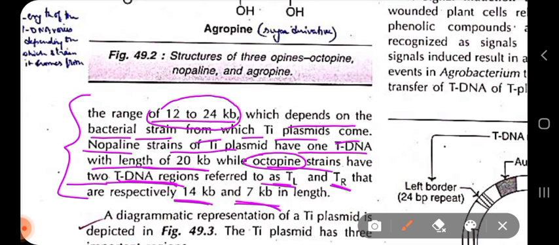Like Nopaline strains of Ti plasmid have only one tDNA region, right? And the length of the tDNA in Nopaline strains of Ti plasmid is 20 kb. While if you see the octopine strains of Ti plasmid, they have two tDNA regions, referred to as TL and TR, which are 14 kb and 7 kb in length. So the length of TL is 14 kb, the length of TR is 7 kb.